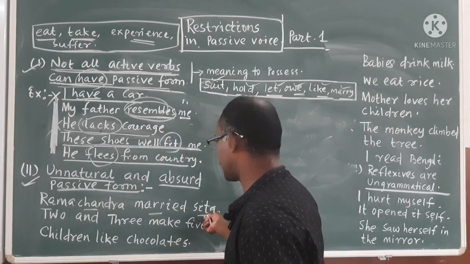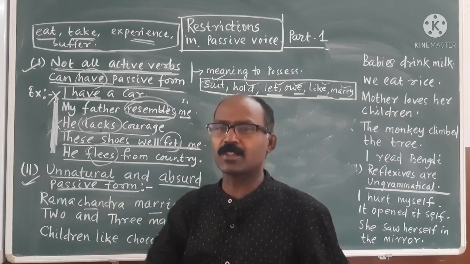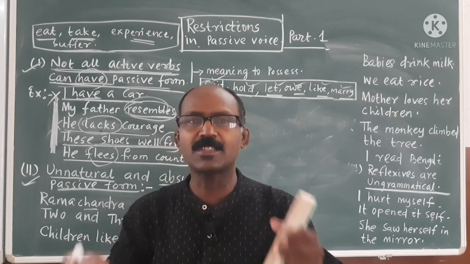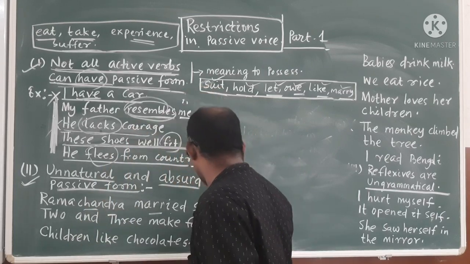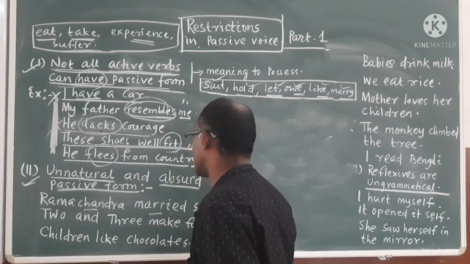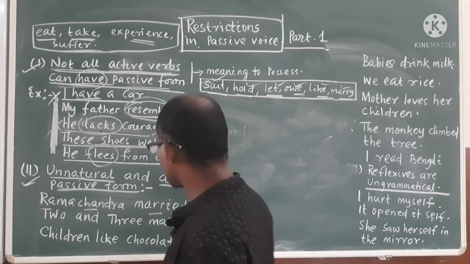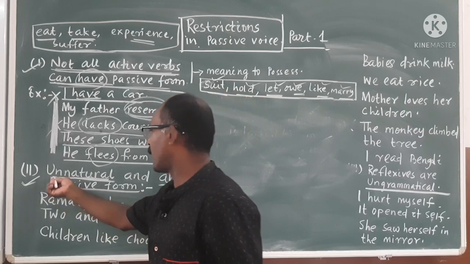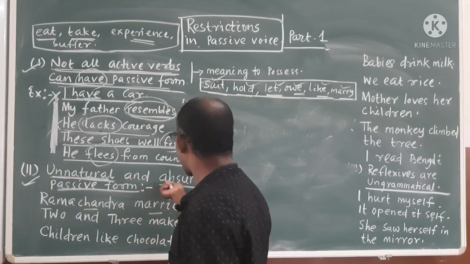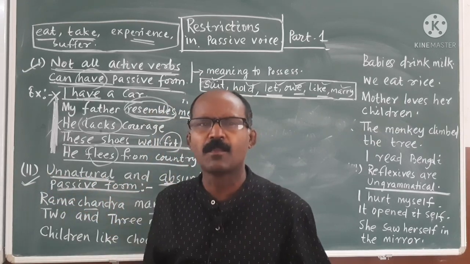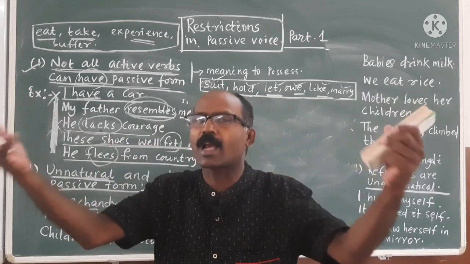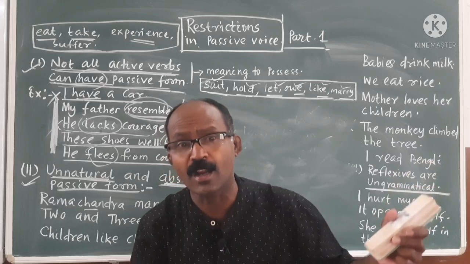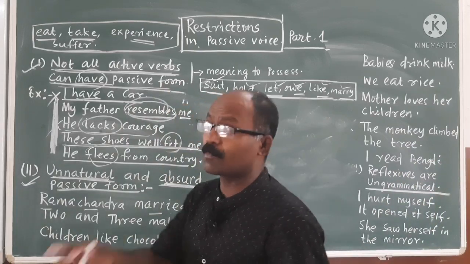So you are taking "Sita is married to Ramchandra", or "Ramchandra is married by Sita", but it is not right. It is totally wrong. It can't be turned into passive form, because it is unnatural. In English grammar, these are unnatural, absurd and ungrammatical. But because we are well acquainted with the forms and formulas, we are applying the formulas everywhere. So some restrictions are there, please remember.